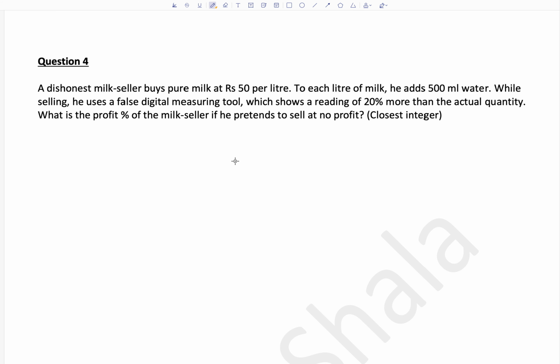Okay, so if the actual milk is 1 liter, what will be the reading shown? It will be 1.2 liters. So while the customer will think that he or she is buying 1.2 liters, the actual milk sold will be 1 liter, or the solution will be 1 liter. What is the profit percentage of the milk seller if he pretends to sell at no profit? That means he sells at 50 rupees per liter.